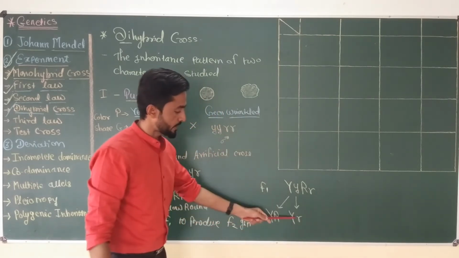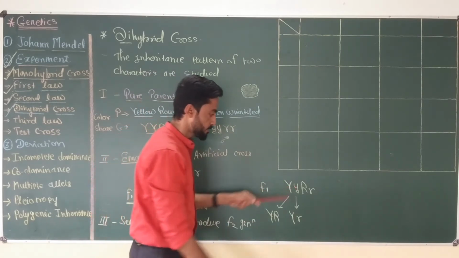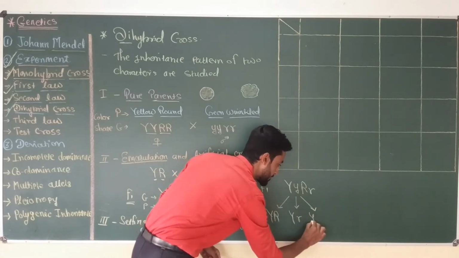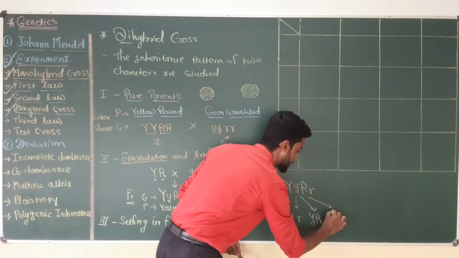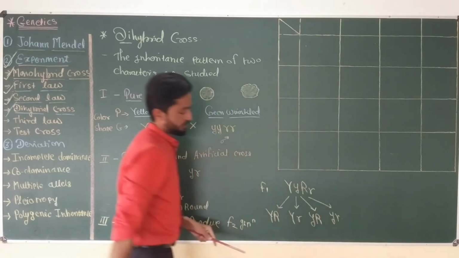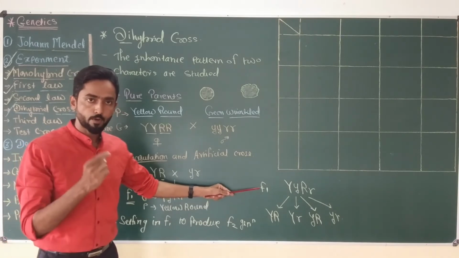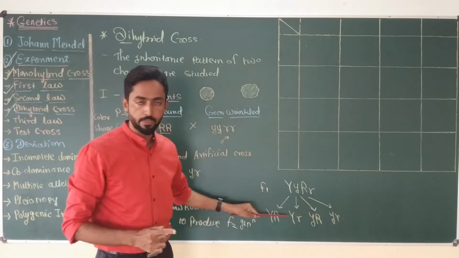So these are the two different types of gametes produced using this capital Y. Now the small y can go with capital R, and small y can also form a gamete with small r. So the F1 dihybrid in this type of cross produces four different types of gametes.